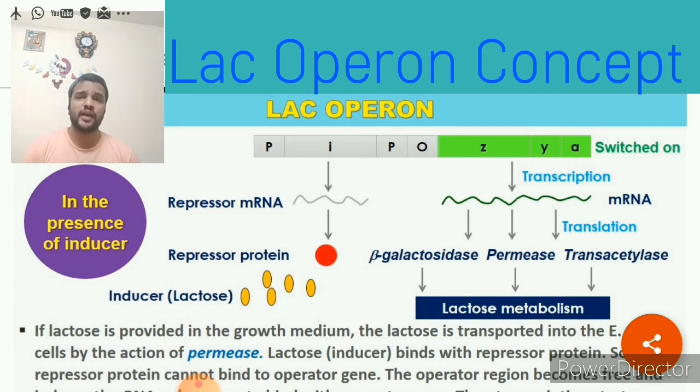For example, take the example of glycolysis. Glycolysis is a metabolic reaction which provides energy, so it has to be processed continuously. That's why in such metabolic processes, genes will be continuously active. They will not undergo the switched off or switched on concept, and thus this type of genes are called housekeeping genes, and the metabolic reactions are called housekeeping metabolic reactions.